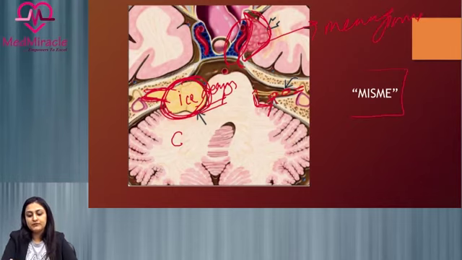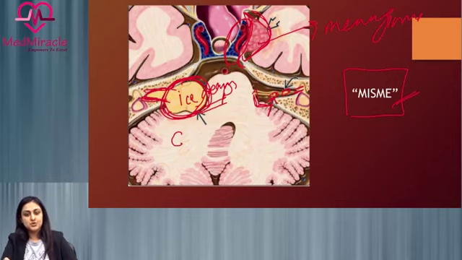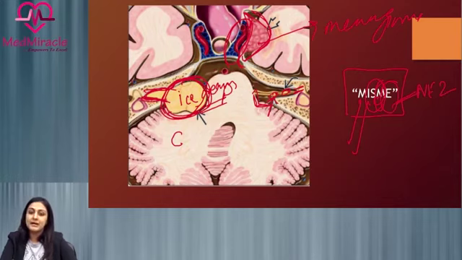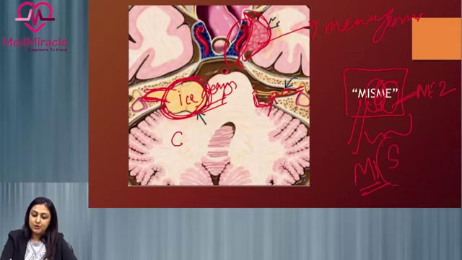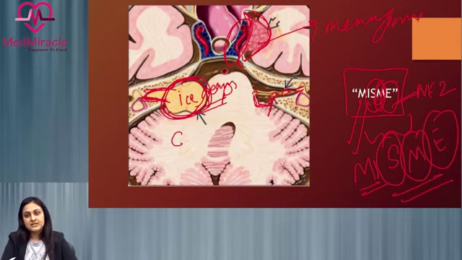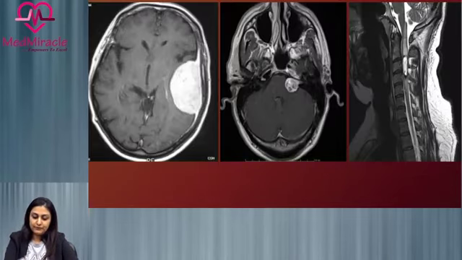So this is a mnemonic, MISME, which is a trick to remember the lesions associated with NF2. MISME stands for multiple inherited, S for schwannomas, M for meningiomas, and E for ependymomas. So these are the three lesions, that is multiple inherited schwannomas, meningiomas, and ependymomas, which are seen with NF2. Now we'll be looking at a few figures.